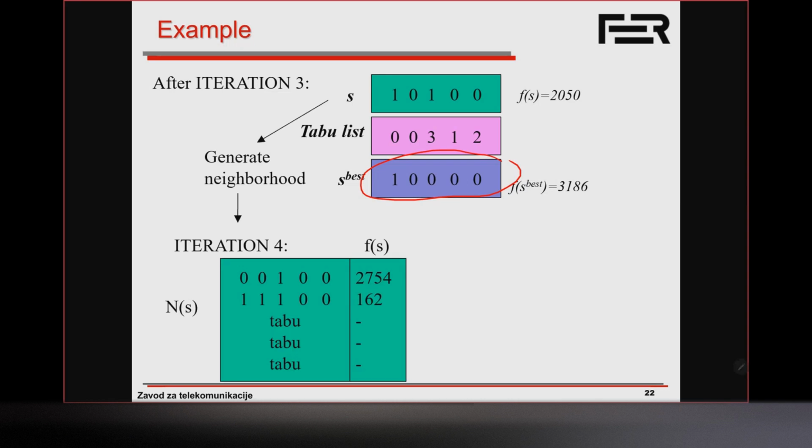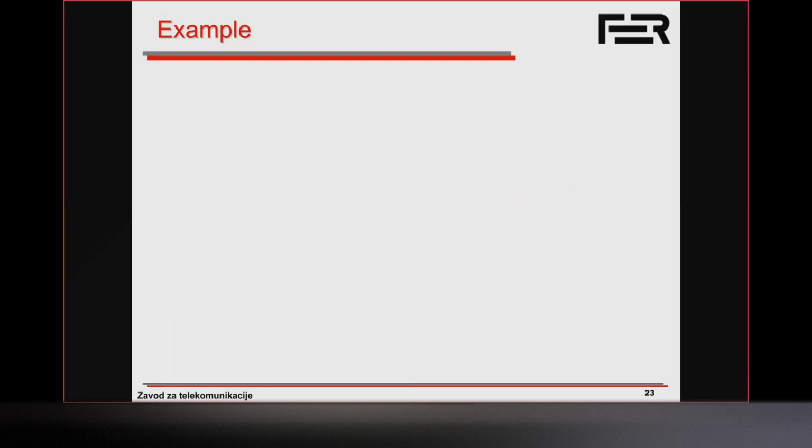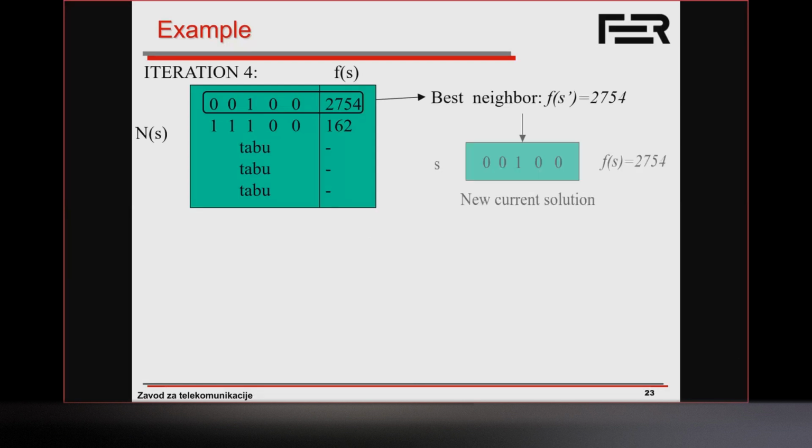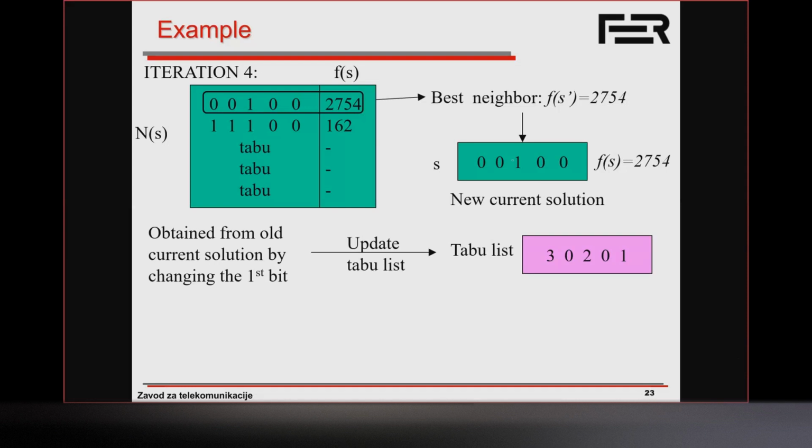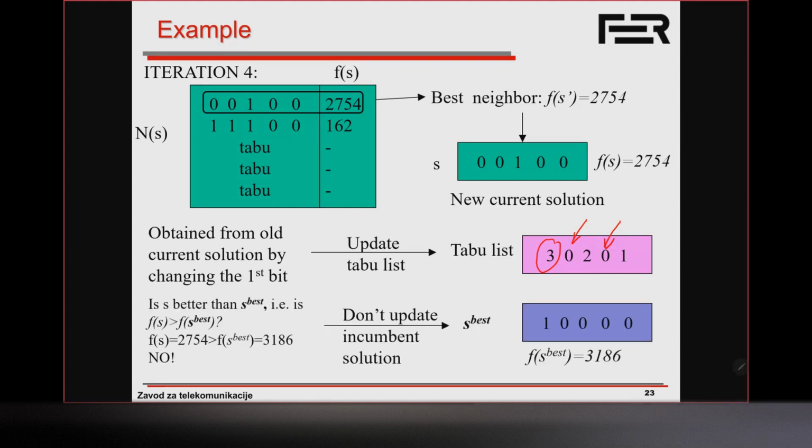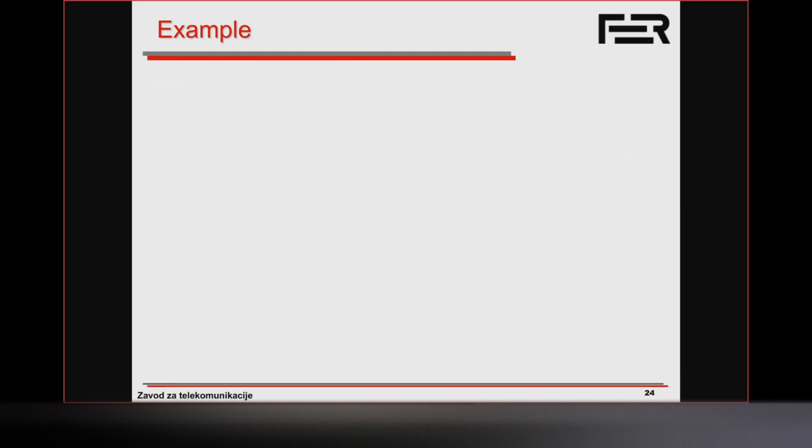So now it's taboo to flip the third, fourth, and fifth bits according to our taboo list. We pick the best neighbor. Okay, we keep going. So we're just repeating ourselves. This neighbor was obtained by flipping the first bit. So now for the next 3 iterations, we're not allowed to flip the first bit. We have never so far flipped the second bit. These counters are reduced, and we see that the counter for the fourth bit has been reduced to 0. So from now on, we're allowed to flip the fourth bit again. Okay, is it better than what we already have? No, it's not. So we're not going to update the incumbent solution.